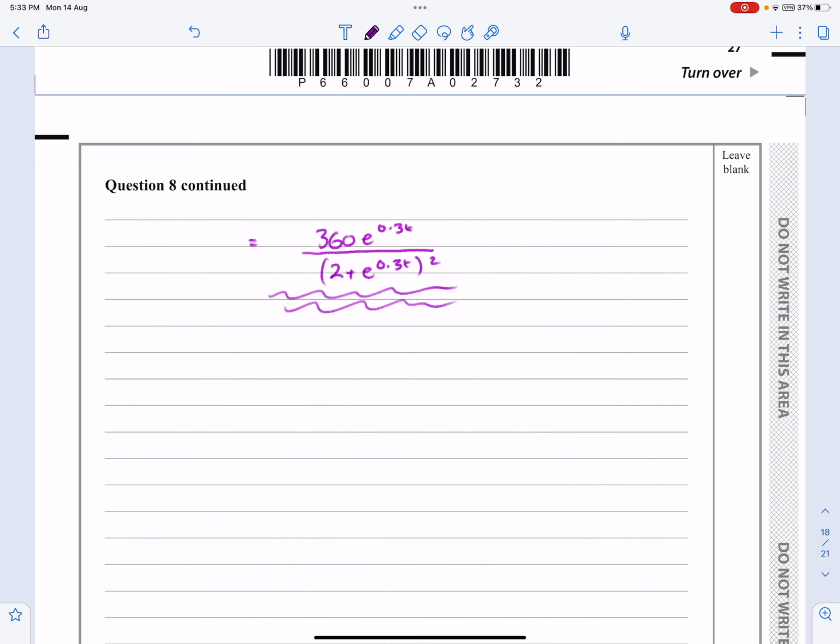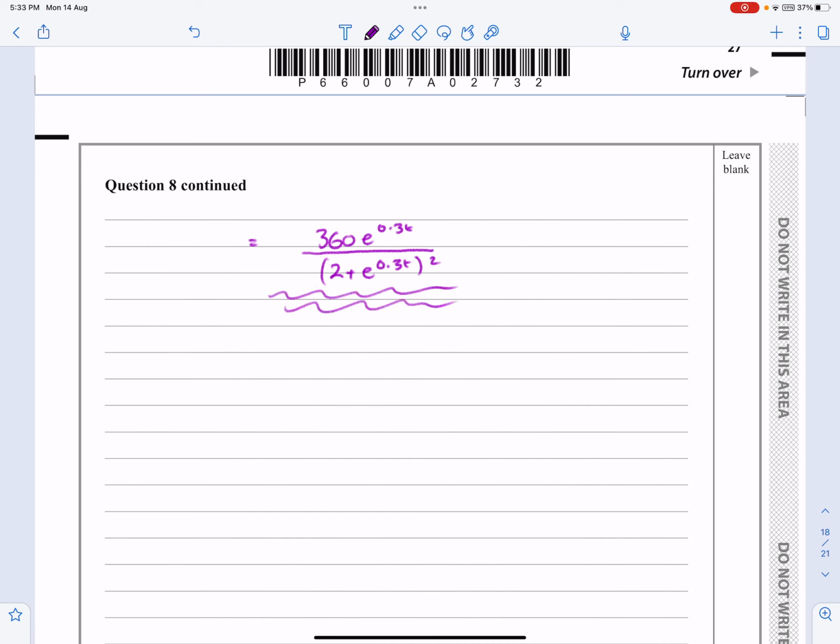Okay, and then where are we up to? Part E, given that t is equal to T when dn by dt equals 8, work out what T is to 1 decimal place. Right, so it's going to be another rearranging part, isn't it? So E, we've got that 8 is equal to this 360 e to the 0.3T over 2 plus e to the 0.3T squared. And it's just a quadratic. You're just going to multiply it out and see what we get.